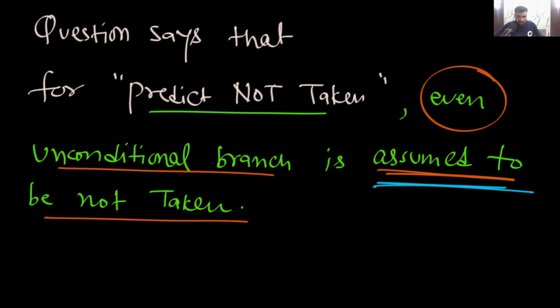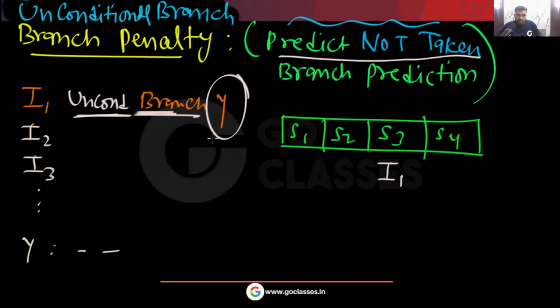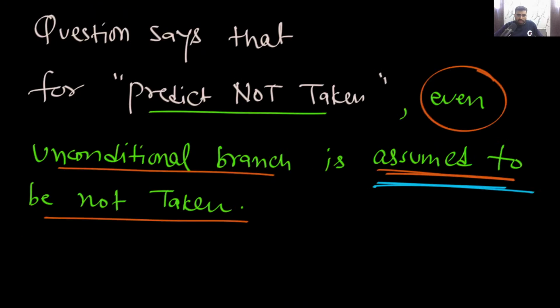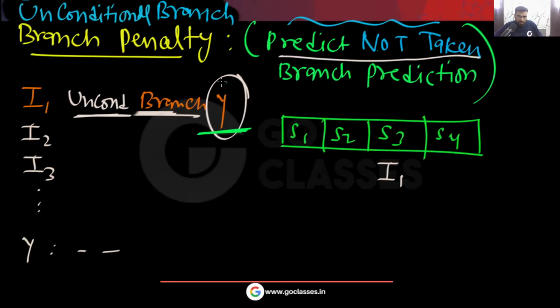Okay, so did you understand that in this stage S3, this target address will be available to us. But we are saying that when you are using this predict not taken branch prediction, then even the unconditional branch, we will assume that it will not be taken. So remember, we have this branch target address, but we will assume that it will not be taken. So how many stalls will be there? Basically, the number of stalls will be 3. Yes or no? Because we will assume that it will not be taken. So that is the reason the number of stalls will be 3.